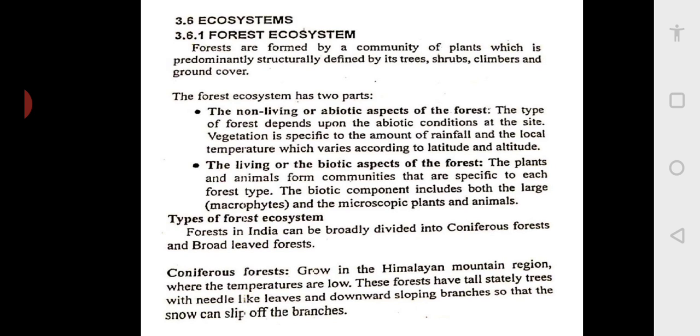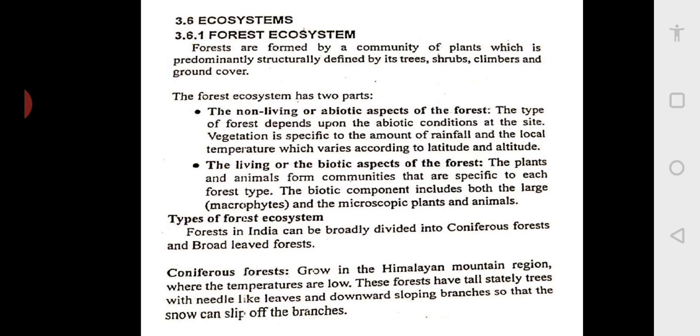Basically they grow in the Himalayan mountain region, where the temperatures are low and there is a lot of snow. These forests have tall, stately trees. You might have seen those in the movies. They show very long, big, straight trees, stately, very nice. They have needle-like leaves, like your Ashoka trees, or oak trees. Their branches are sloping downwards, so that when the snow falls, it slips off the branches and comes down. The tree itself is like a triangle with sloping branches.